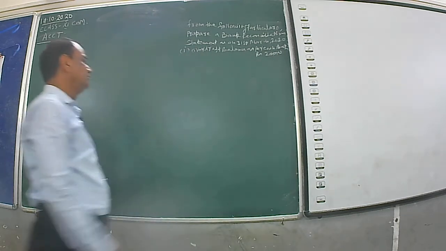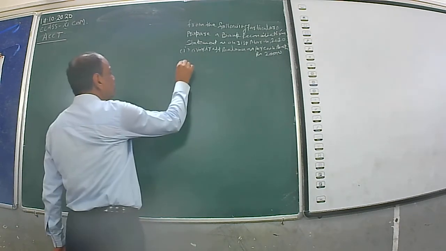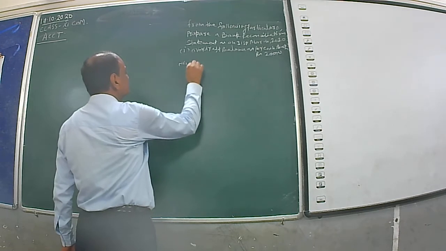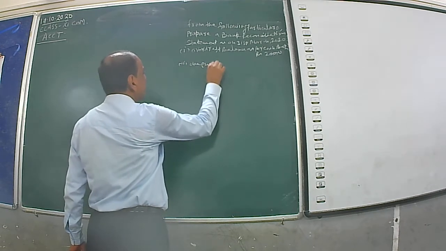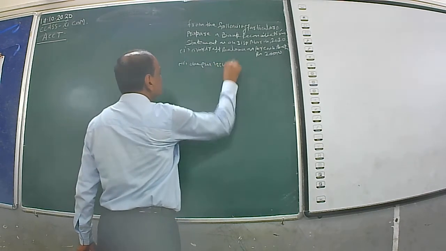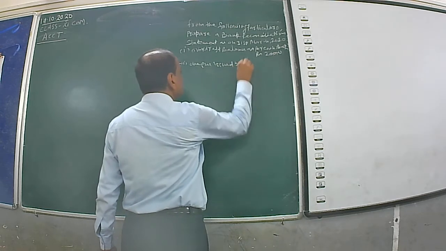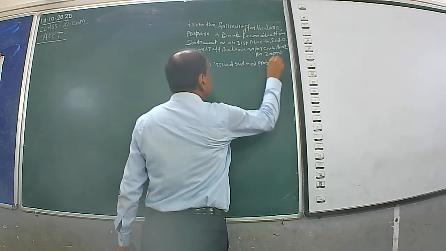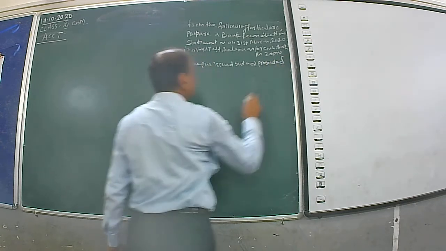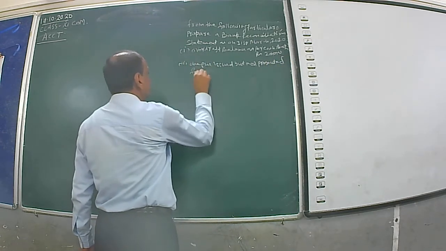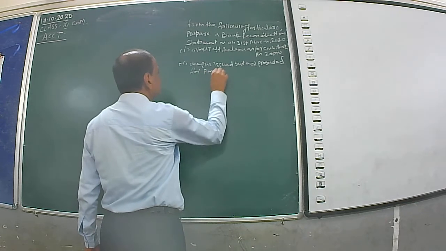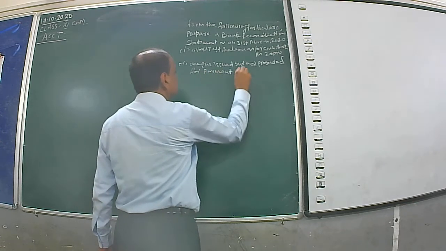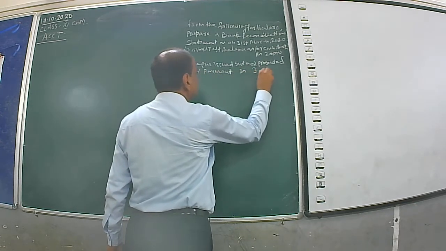Number 2, check issued but not presented for payment rupees 3,000.